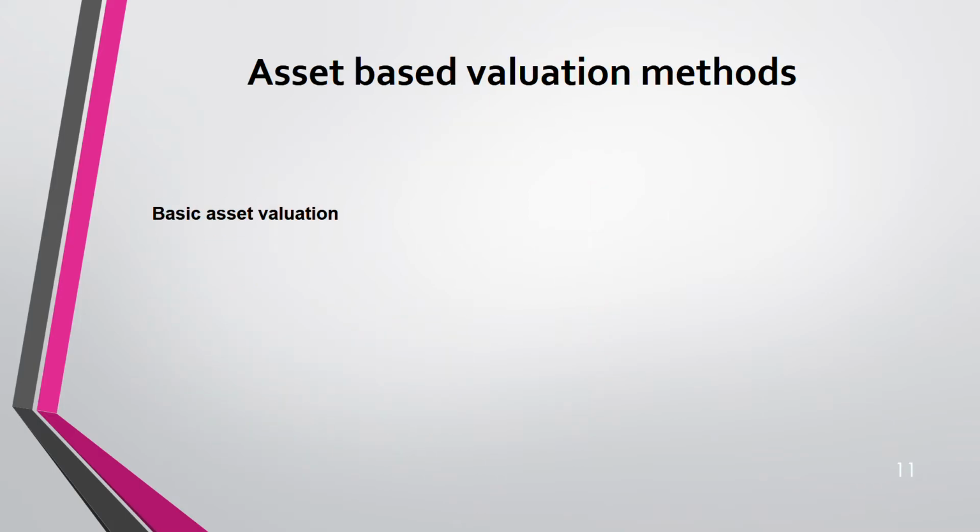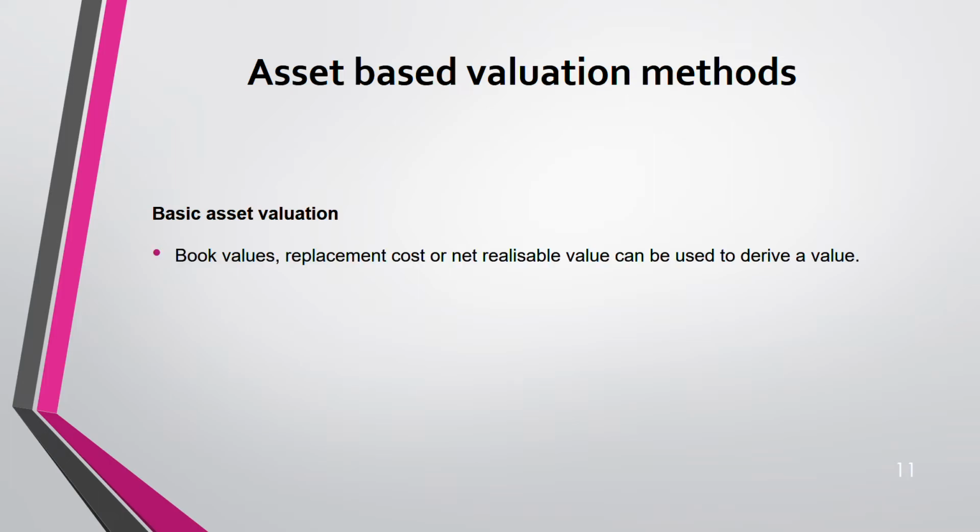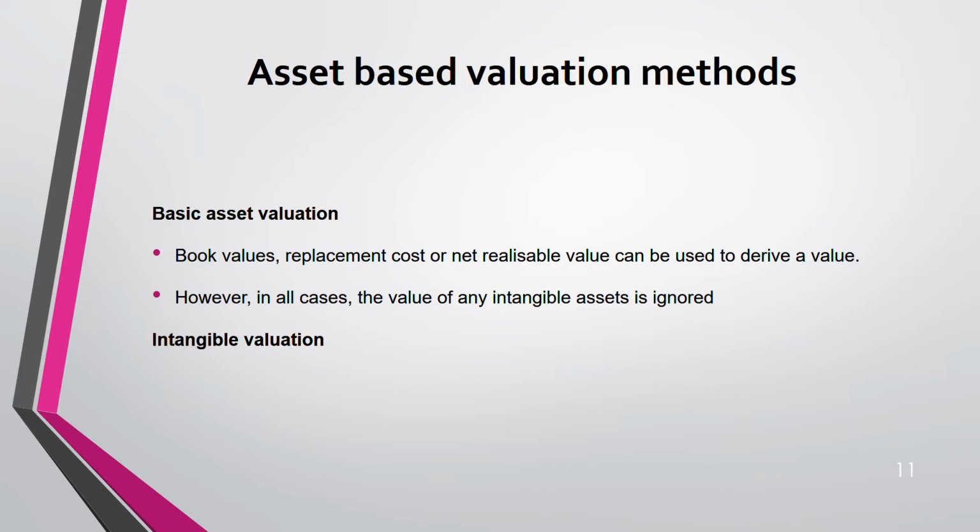Now we are going to asset-based valuation, the third method under that. We start with the basic asset. Now this could be book value, that is from a statement of financial position, or it could be replacement cost, or it could be net realizable value. Any of these three. But in all the cases, intangible assets are ignored. Because of this, we only included tangible assets in basic asset.